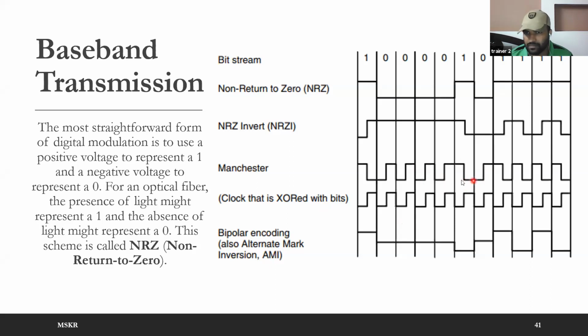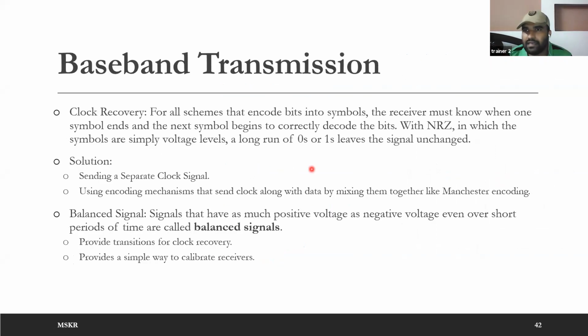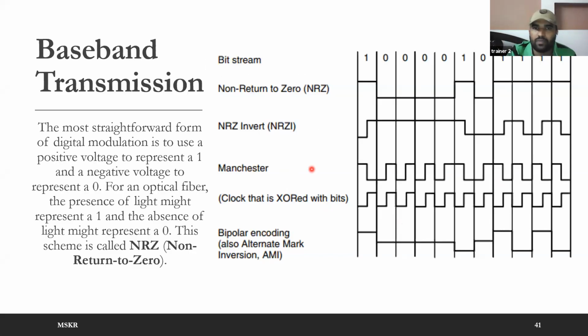Highest width is 1 interval, least signal width, least level width is half of the interval. So based on that you are going to decide that okay, I can readjust myself. So that is one thing, that is what is meant by clock recovery. Because of that clock recovery only, this Manchester encoding came into picture. So in Manchester encoding you are going to perform AND operation, not AND operation, sorry, XOR operation of your actual signal with the clock signal. Remember that.